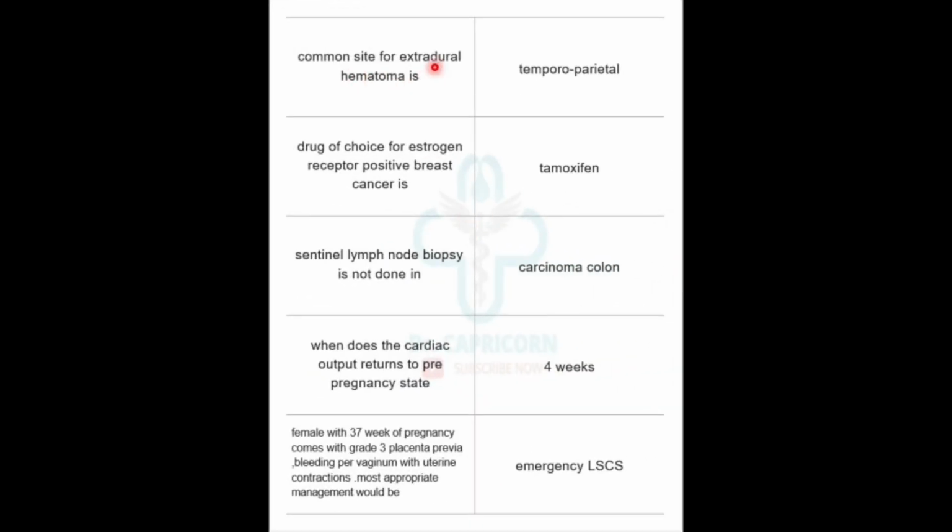Common site for extradural hematoma is temporoparietal. Drug of choice for estrogen receptor positive breast cancer is tamoxifen. Sentinel lymph node biopsy is not done in carcinoma of colon. When does the cardiac output return to pre-pregnancy state? After 4 weeks of delivery. Female with 37 weeks of pregnancy comes with grade 3 placenta previa, bleeding per vagina with uterine contraction. Most appropriate management will be emergency LSCS.